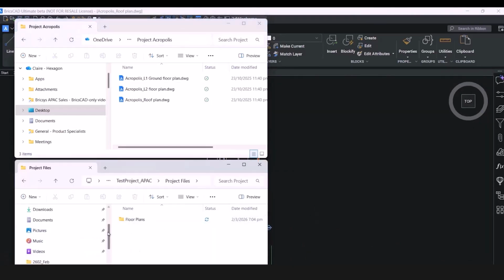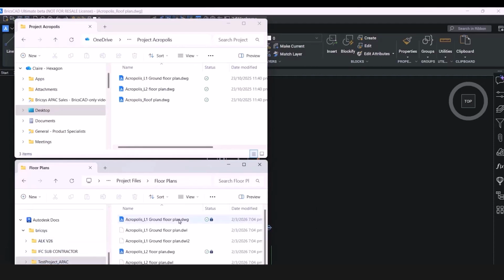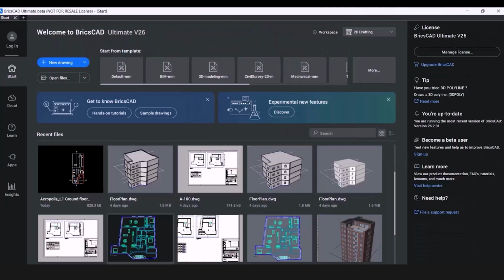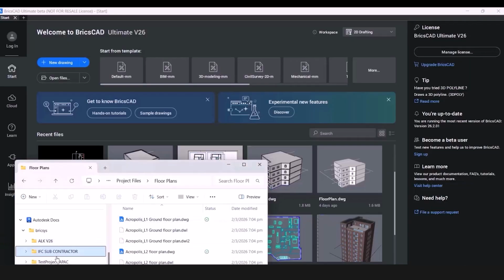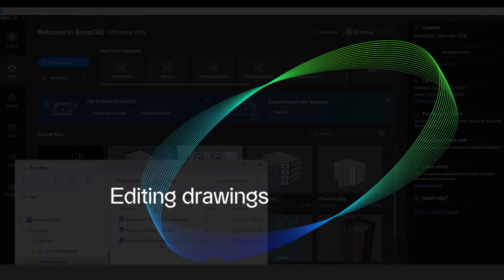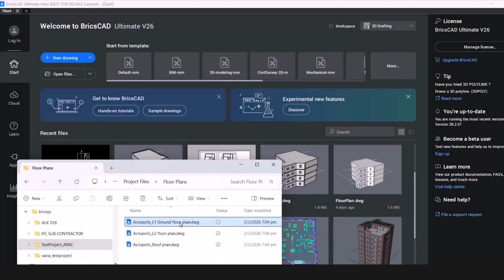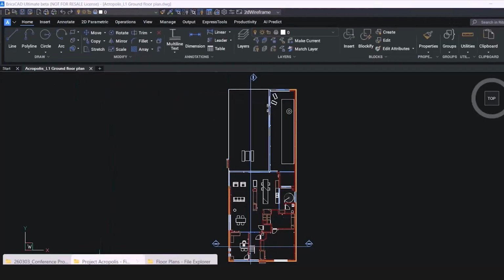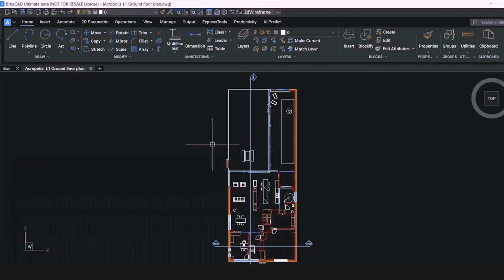So on the top portion here is the original folder on desktop. On the bottom is the folder that's connected to ACC. So you'll see immediately that the lock icons are there. We currently have these drawings open, so they're locked. And if, let's say, we close these drawings, then we'll see that the lock icons are gone. Maybe you want to work on it. So we can just drag and drop that into BricsCAD. So that's opened. And you'll see immediately the lock icon appeared.